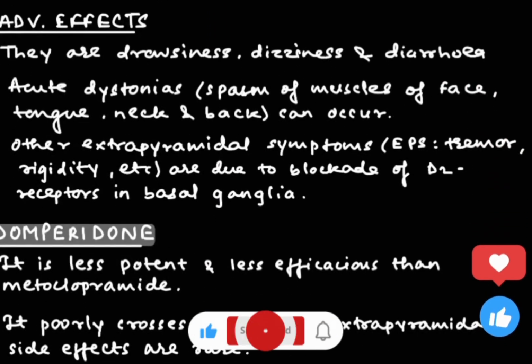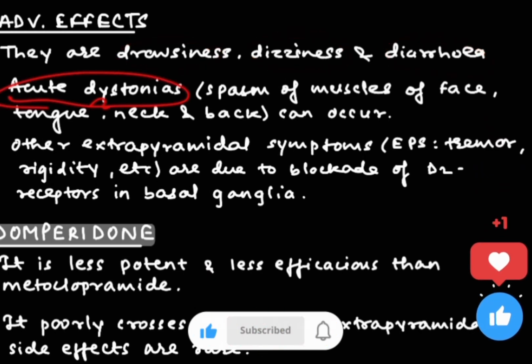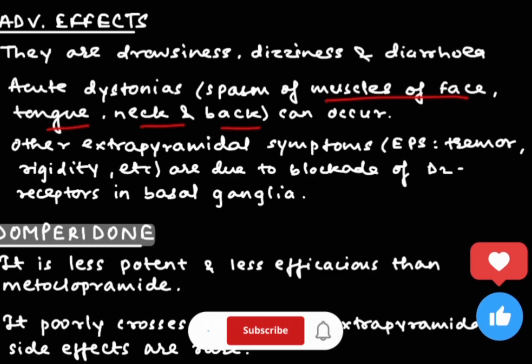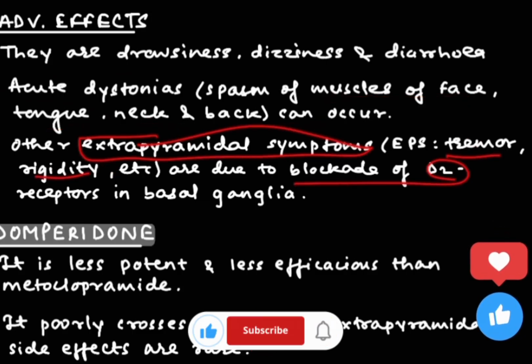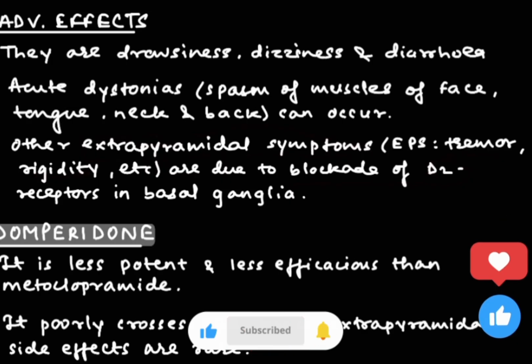Now we are going to talk about adverse effects. Drowsiness, dizziness and diarrhea are some common adverse effects of metoclopramide. As well as there can be acute dystonia, that is spasm of muscles of the face, tongue, neck and back. There can be extrapyramidal symptoms such as tremor and rigidity. This can be due to blockage of dopamine receptors. So this was all about metoclopramide.